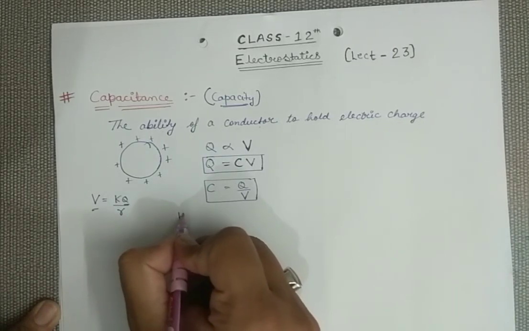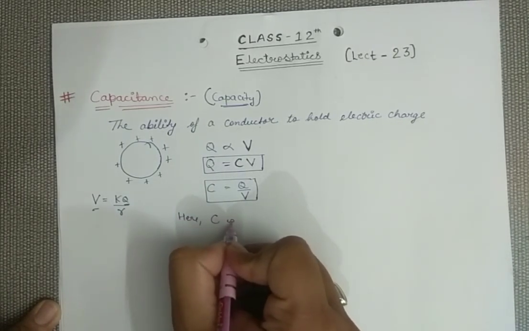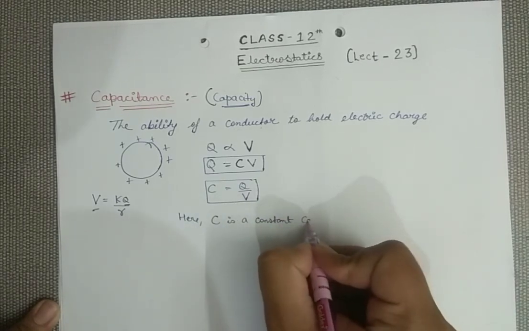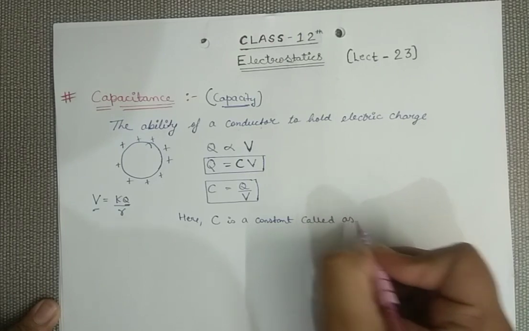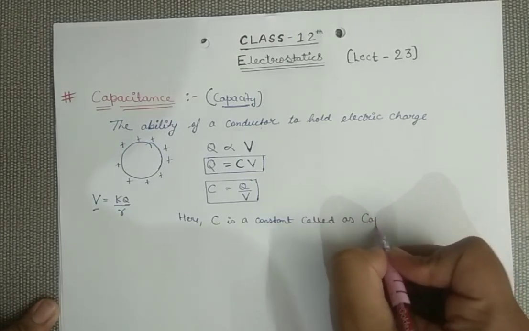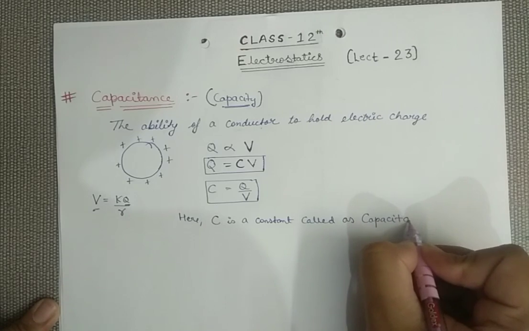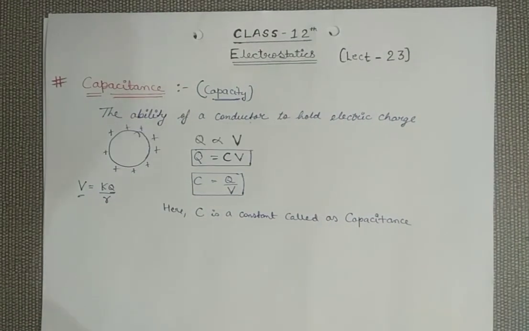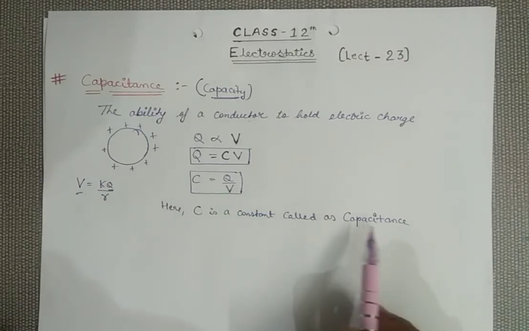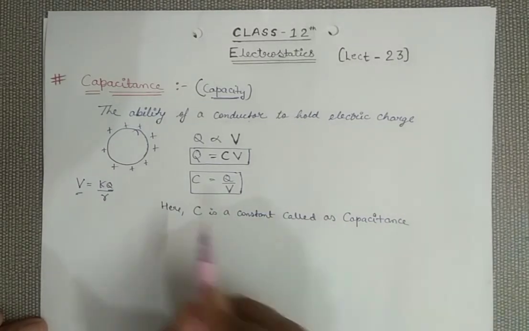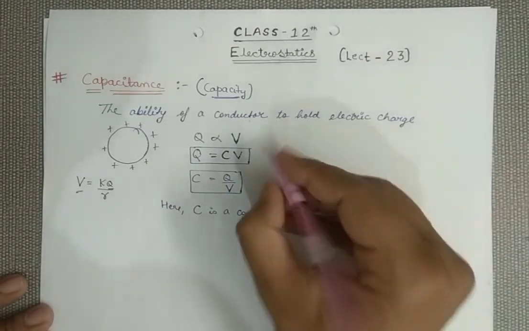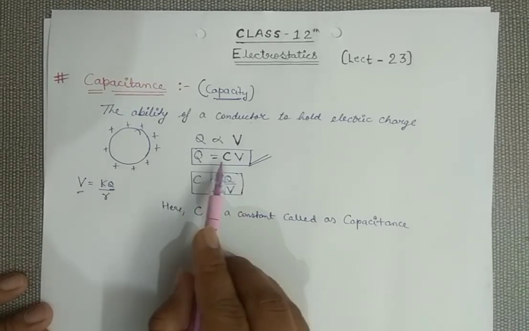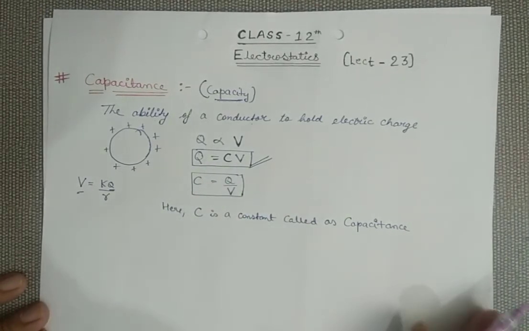The C which is used here is a constant, and this constant is called capacitance. So C is the proportionality constant, that is capacitance. Just remember this very important formula: the charge equals C times V. Q is the charge, C is the capacitance, and V is the potential.